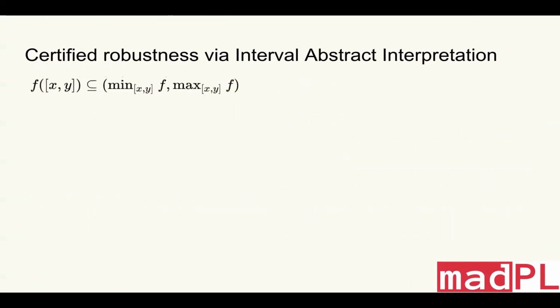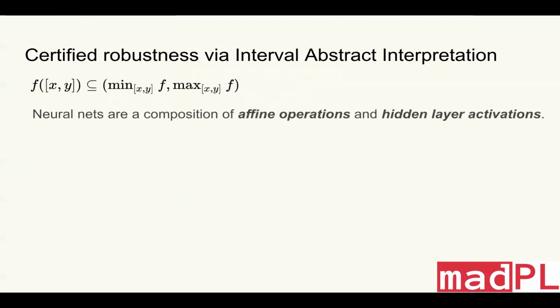The idea is kind of simple. We want to over-approximate the values of the functions. And in fact, neural networks are just a composition of affine operations and hidden layer activations. So we only need to define abstract operators for those operations. For example, if we have to define affine operations, we only need to define the operators for multiplication and additions. For example, if we have the intervals 1 to 2 and 2 to 2, and we want to add them together, we'll have 3 to 4.